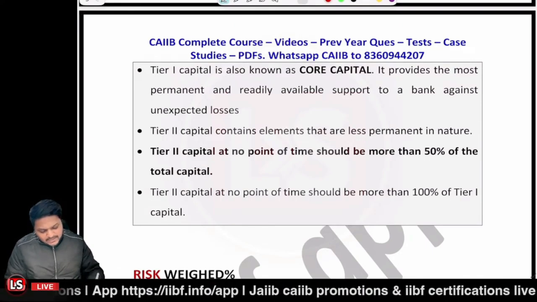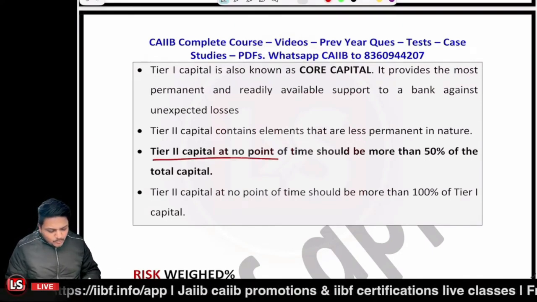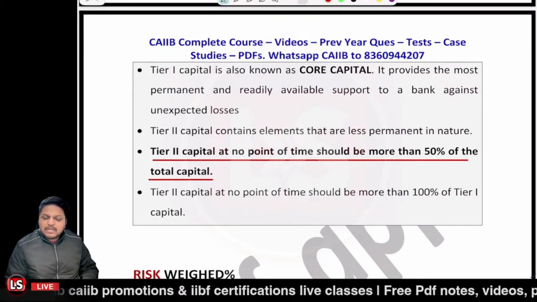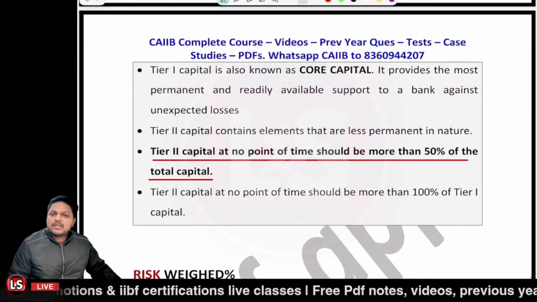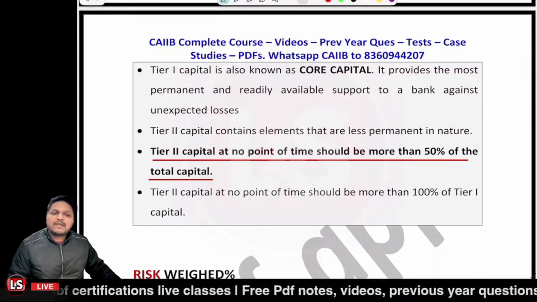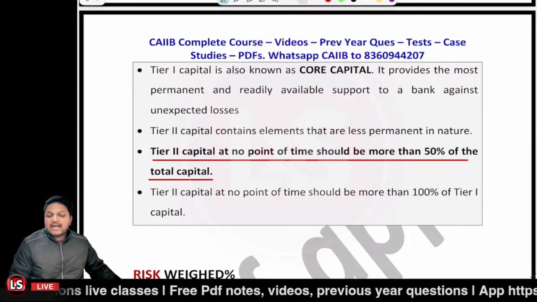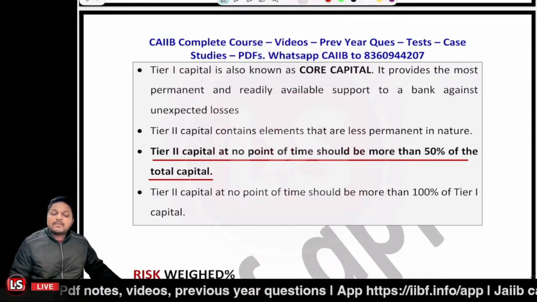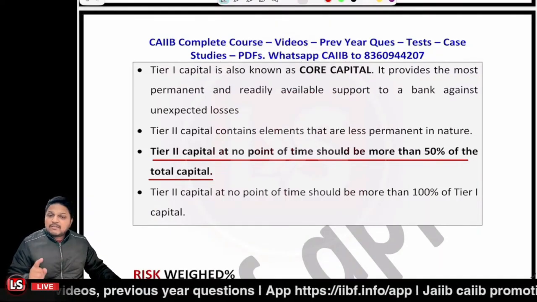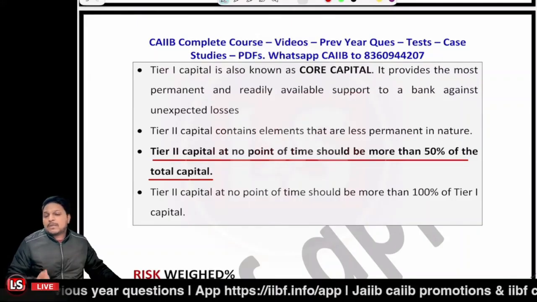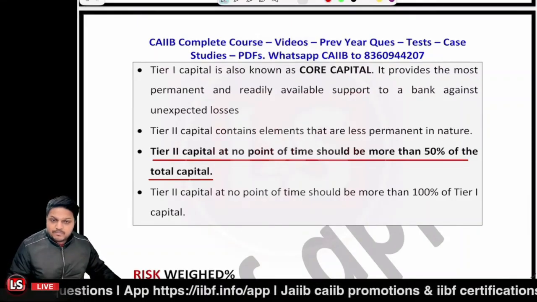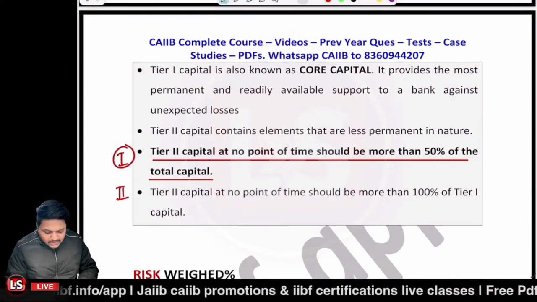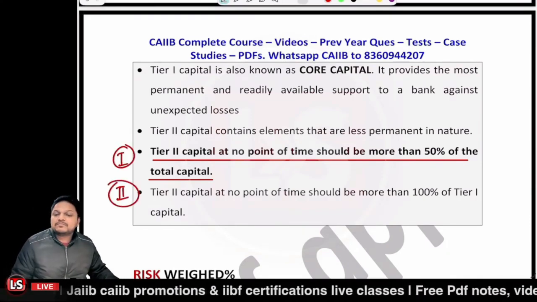The first point says that the tier 2 capital at no point should be more than 50% of the total capital. If your total capital is 1000 crore, then your tier 2 capital cannot be more than 500 crore. That's the first restriction. And your tier 2 capital cannot be more than 100% of the tier 1 capital. So if your tier 1 capital is 700 crore, your tier 2 capital cannot be more than 700 crore, right? So these are the two important restrictions related to the tier 2 capital on the whole, right? Is that clear to you?